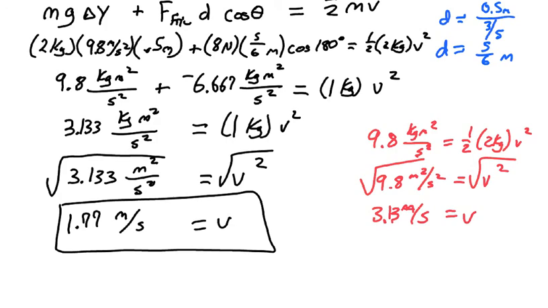Sometimes it's a little tricky when we have to add in the work done there. People get confused on which side does that go in and what's the sign on that. So it's definitely worthwhile to think through this way. What if we didn't have that work in place? We would expect that it would go faster if we didn't have that work from friction. And so we can do a quick check there to make sure that our answer is reasonable that way.